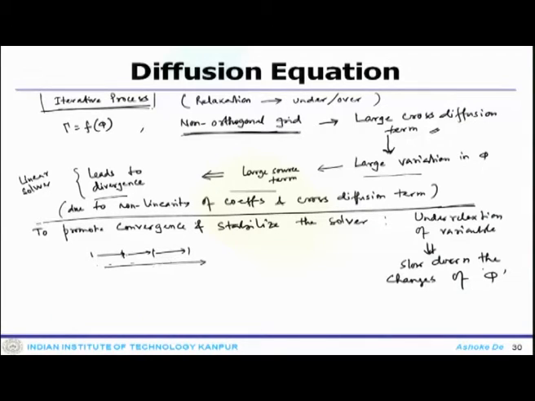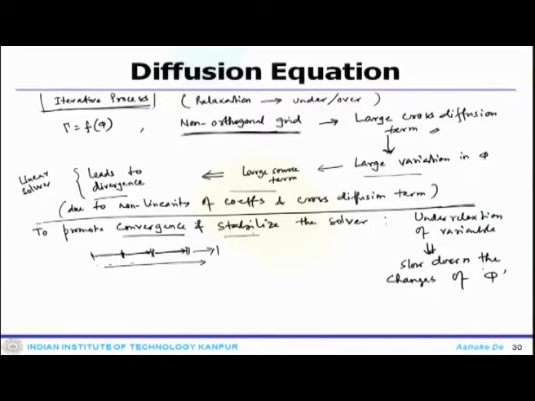It is not with 100% weight you update the solution and move from one step to another. So, this is called under relaxation, and that is very much required in order to have better convergence and also to have a stable system.